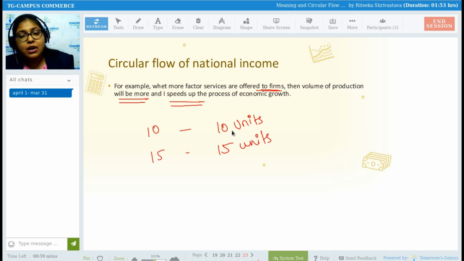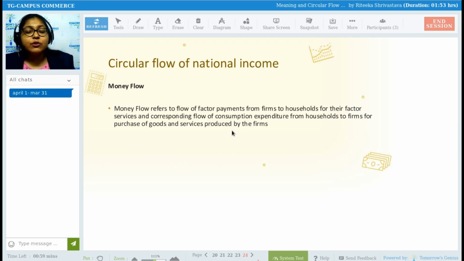Our quantity also increases. So that is what they are saying. So that was the real flow, which does not involve any money, which involves only goods and services, which household provides to firms and firms provide to households.